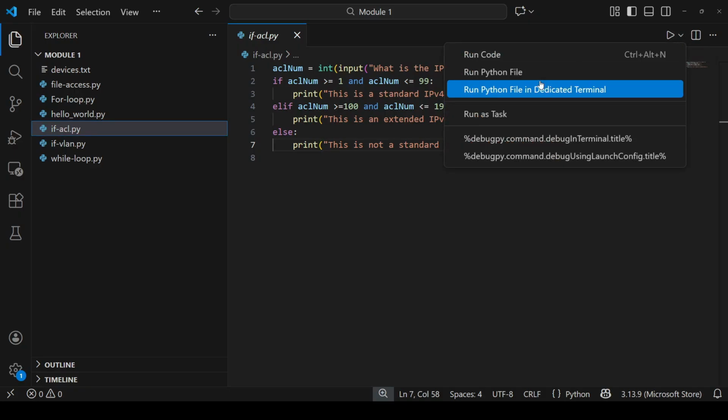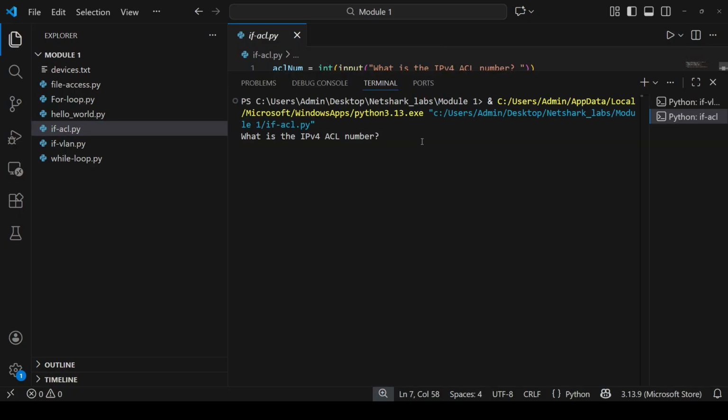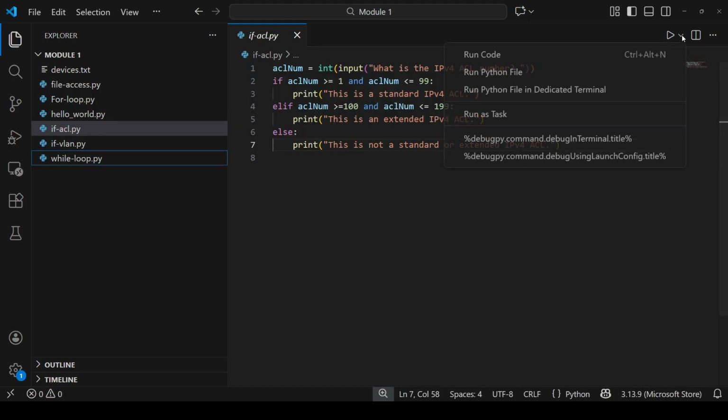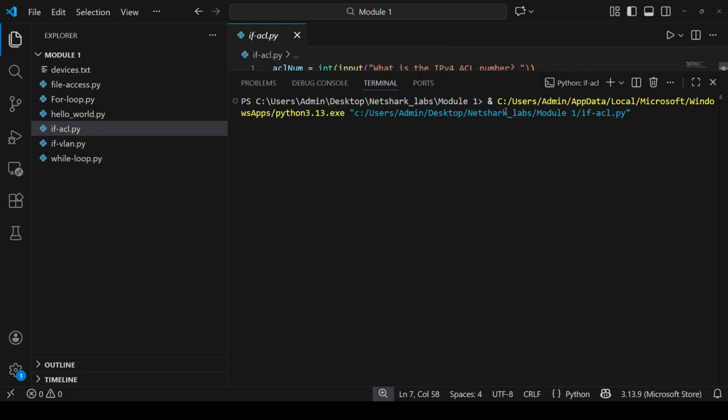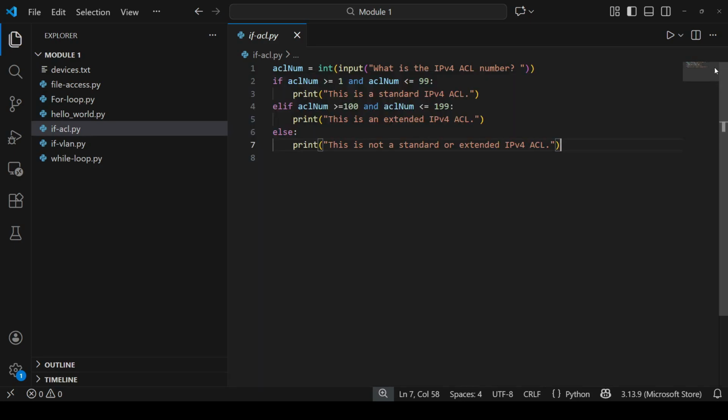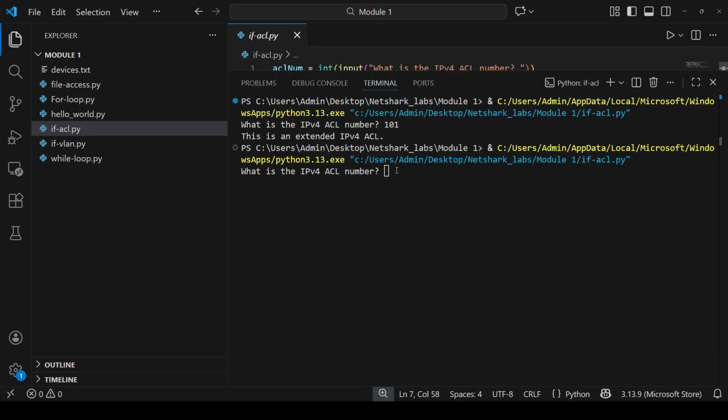So let's run the file. ACL number, suppose I'm entering 5. This is a standard ACL number. Again run, 101. This is an extended IPv4 ACL. Again run, entering 999. This is not a standard or extended IPv4 ACL.